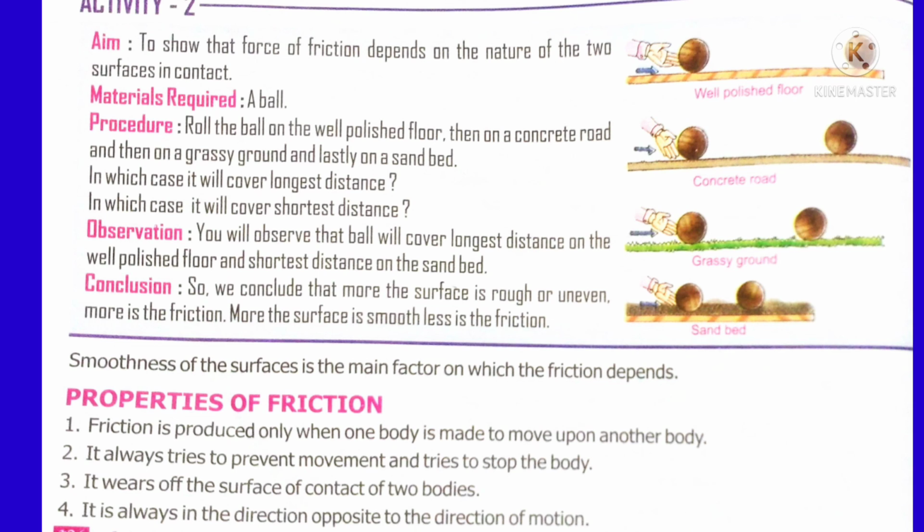Friction also wears off the surface of contact of two bodies. You know that when we walk, due to friction, the sole of the chappal or the sole of the shoes tears and wears out. The next property of friction is that it is always in the direction opposite to the direction of motion. Thus, friction tries to stop the moving object.